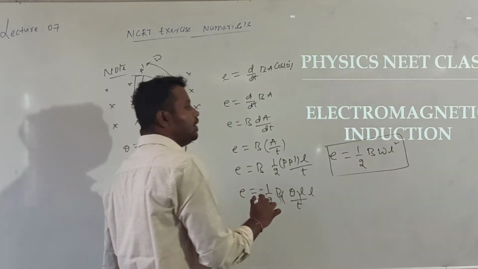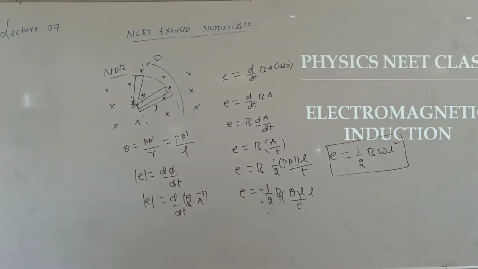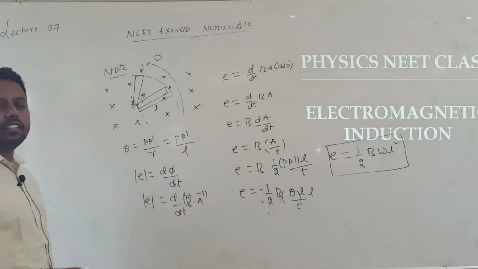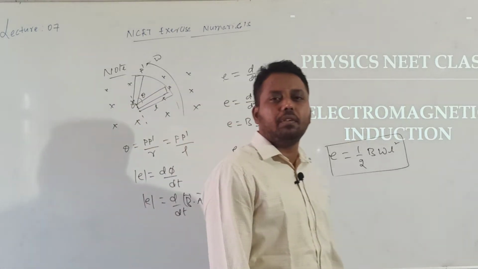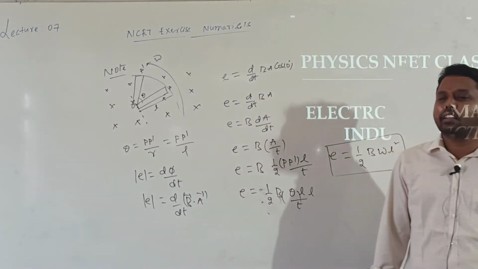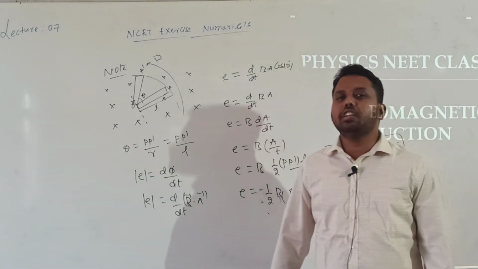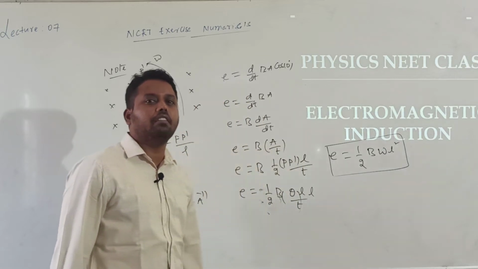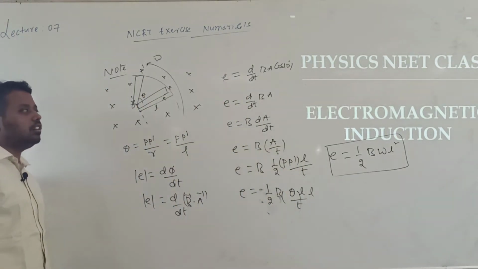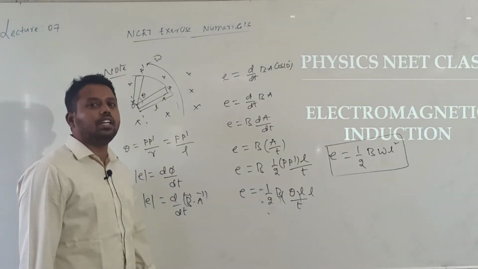Are you getting it? Whenever a rod rotates with an angular velocity omega in a uniform magnetic field of induction B bar, and the rod length is L, the induced EMF developed in the rod will be given by what? E is equal to half B omega L square.